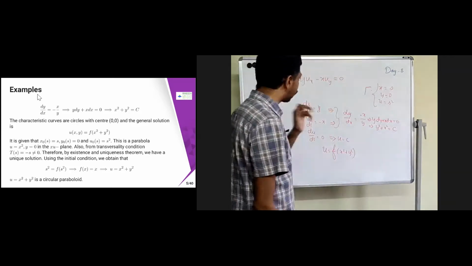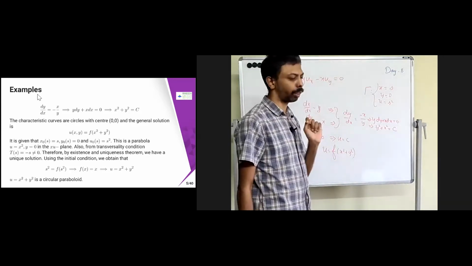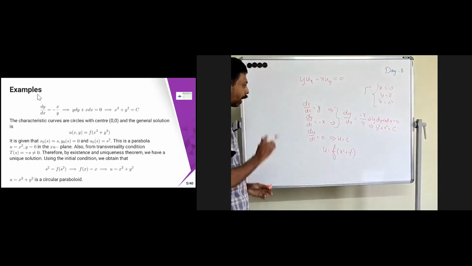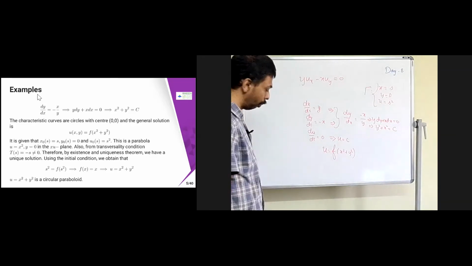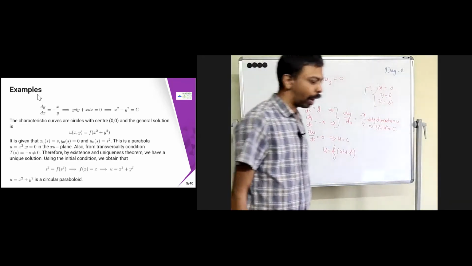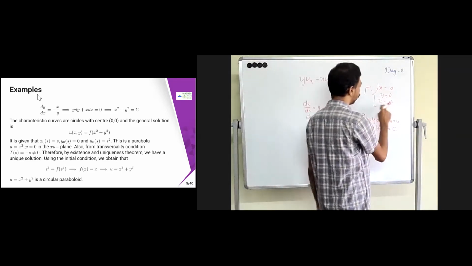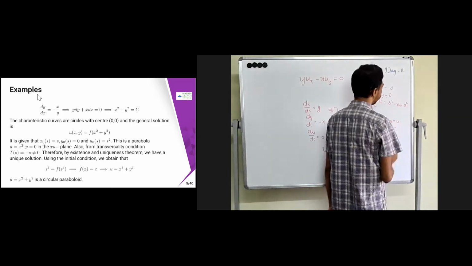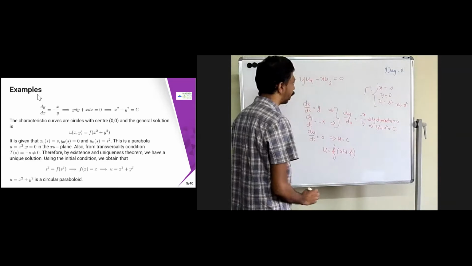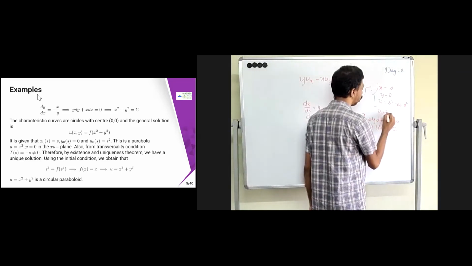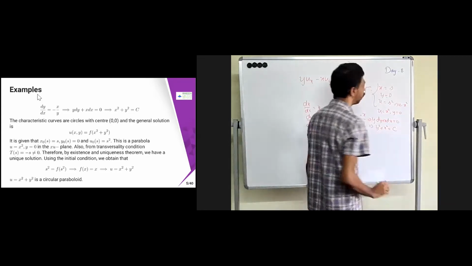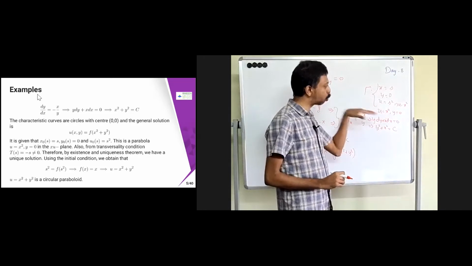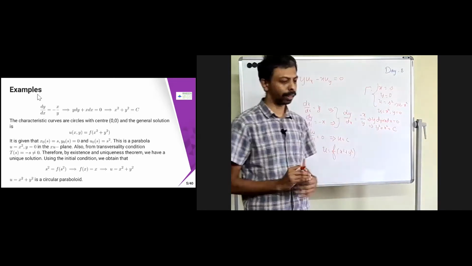Now what is given? It is given that x equal to s, y equal to 0, and u equal to s square. So we have to see whether it passes through that, and we are trying to find the corresponding things over here. With x equal to s, y equal to 0, and u equal to s square, I can write u equal to x square. So my initial smooth curve is nothing but u equal to x square and y equal to 0. Since u equal to x square, it is a parabola in the xu plane. That is true.